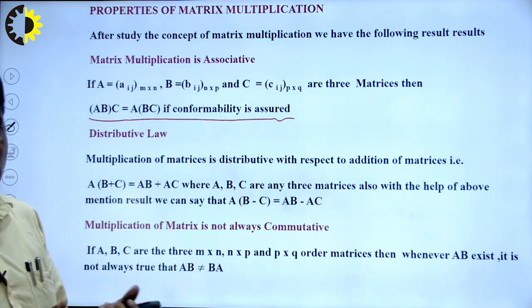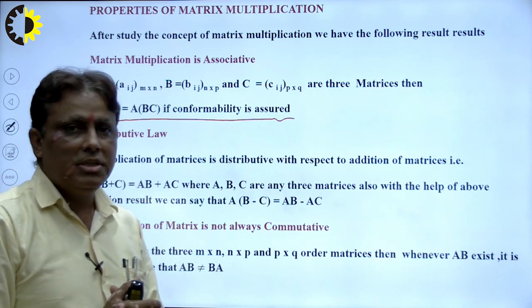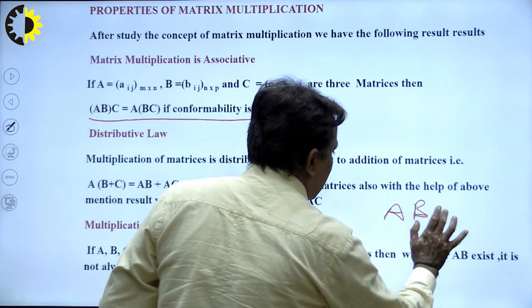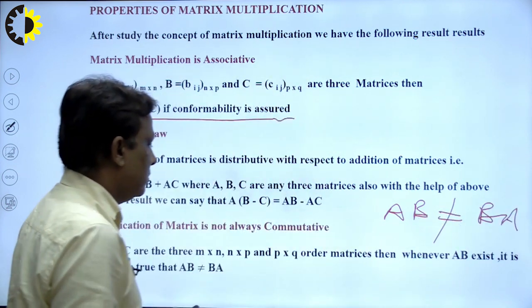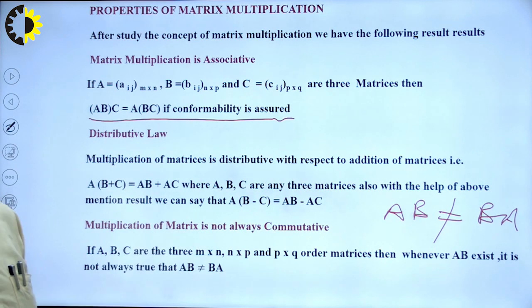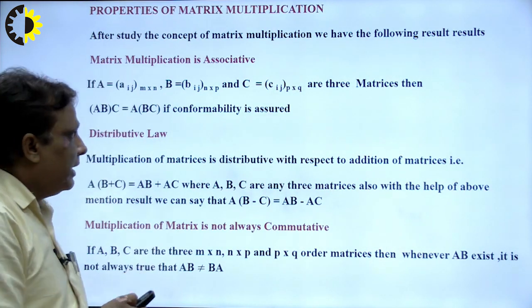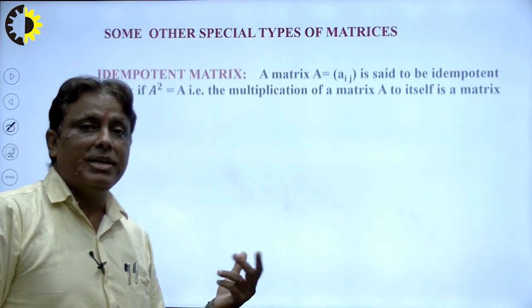addition holds the law, right? Now we see whether matrix multiplication holds the commutative law or not. That means AB may or may not be equal to BA. So matrix multiplication does not hold the commutative law, we can say that here, right? So in this way we can find out all the properties of matrix multiplication, matrix addition, and there are some other special types of matrices.